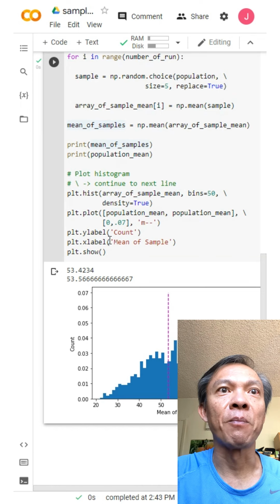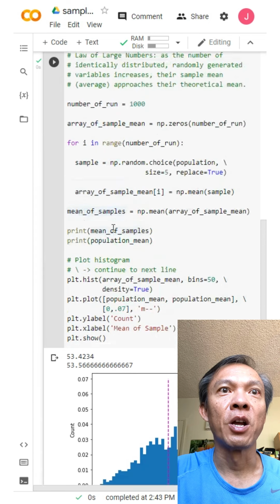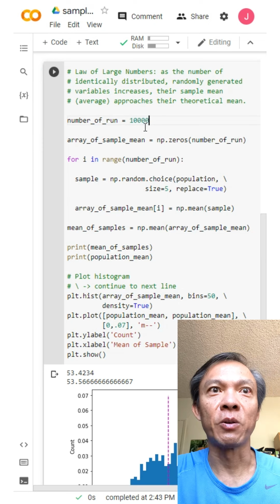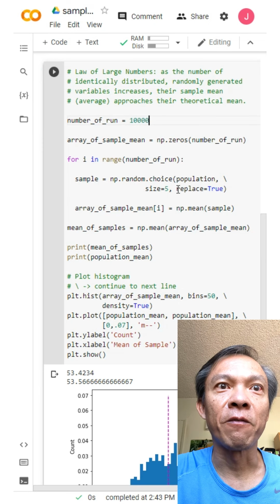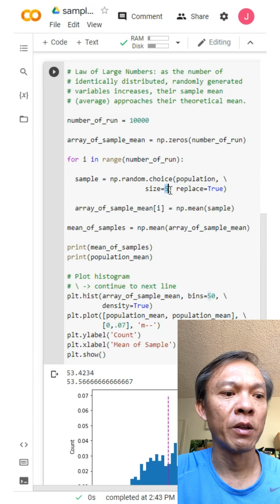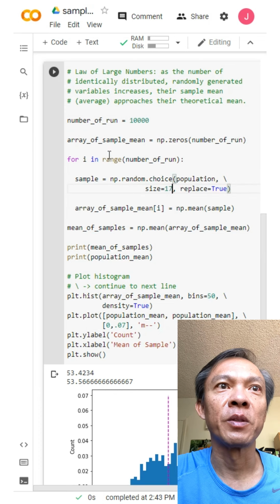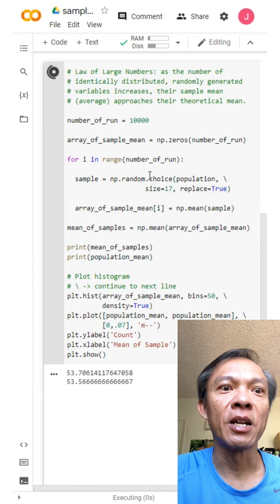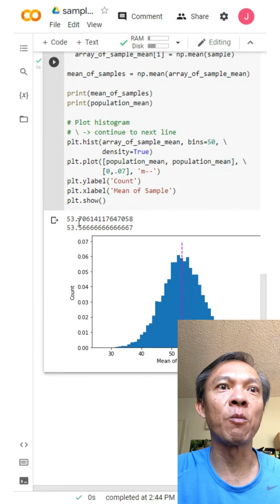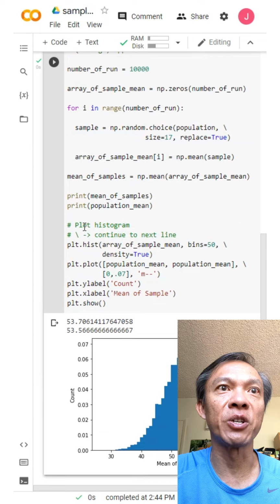And then in here, for example, you can vary the number of runs. Instead of 1,000, you can do 10,000, and instead of 5, I can do 17, for example. So run it again, and you see that the sample mean and the population mean approximate each other.